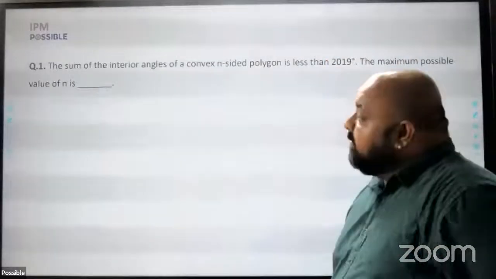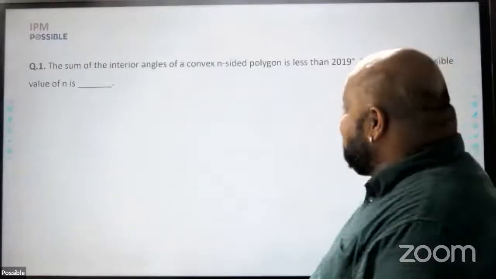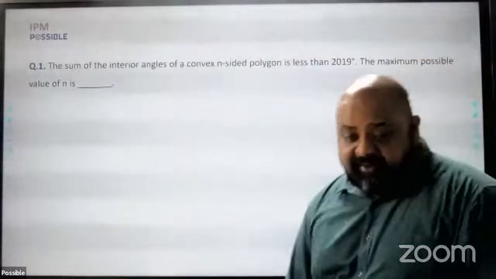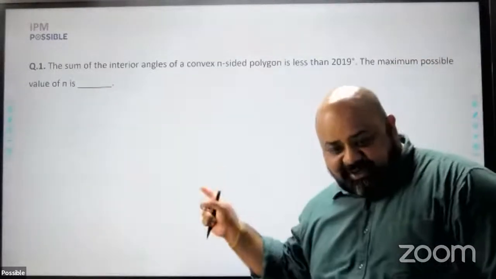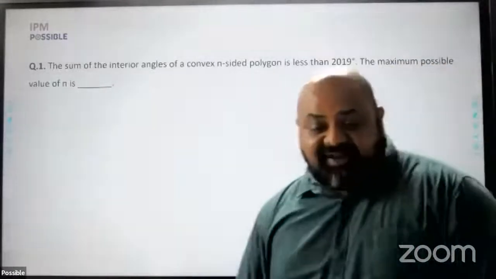The question reads, the sum of interior angles of a convex n-sided polygon is less than 2019 degrees. This actually is a 2019 paper as well. Coincidence. The maximum possible value of n is.